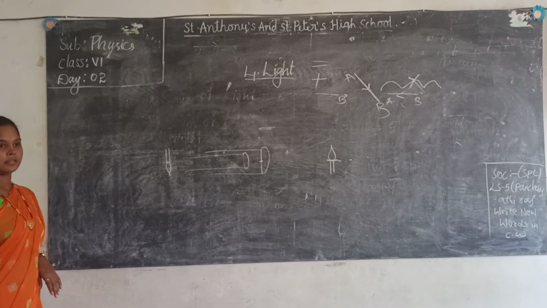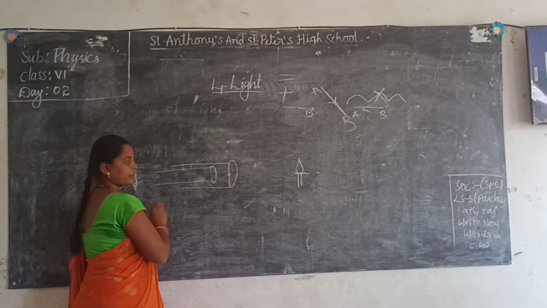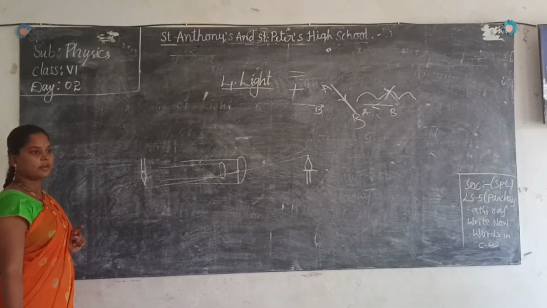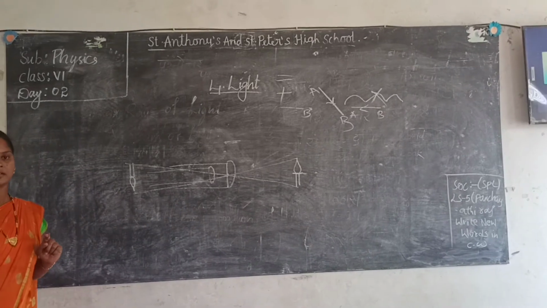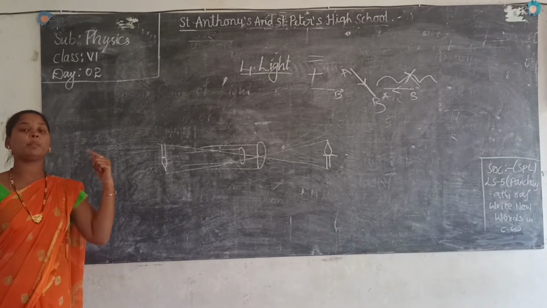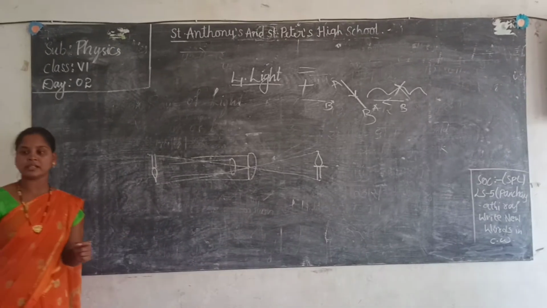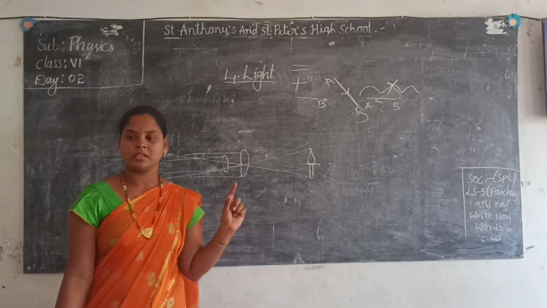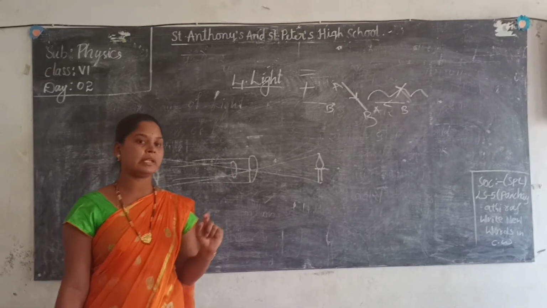Like this. Okay. Why? Because these light rays have to travel in a straight line, no? Light rays travel in a straight line. That is the reason through a pinhole camera we can see top as bottom, bottom as top. Understood? Everyone? Clear how we can make the pinhole camera? Yes. So in a pinhole camera we can see the reverse image, inverted image.